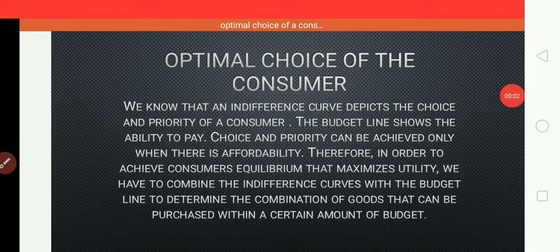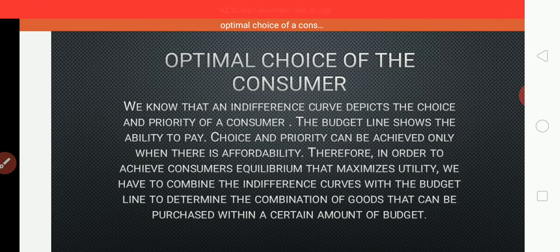Welcome back. Today's topic from the second chapter, Consumer Behavior, is the optimal choice of the consumer. This optimal choice we can also call utility maximization or consumer's equilibrium.